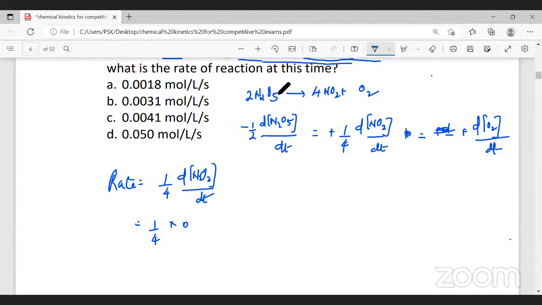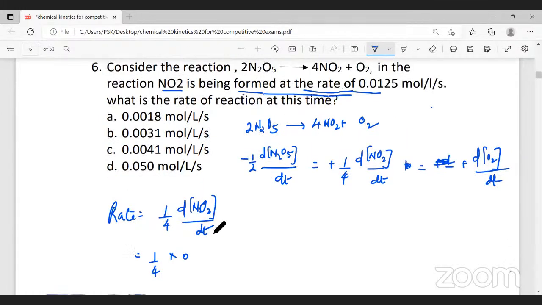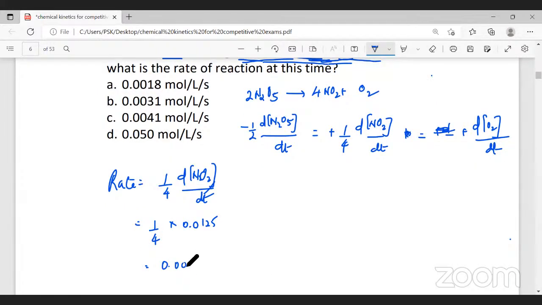They've given NO2 formation rate, that is 0.0125. So 1 by 4 into 0.0125 on simplification will be 0.0031 mole per liter per second. Therefore, the answer for this question is option B, 0.0031 mole per liter per second.